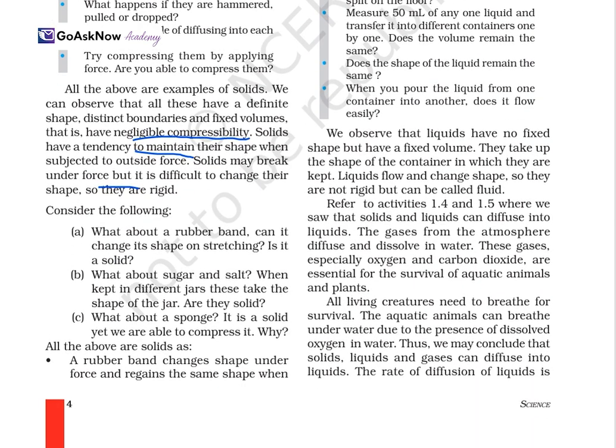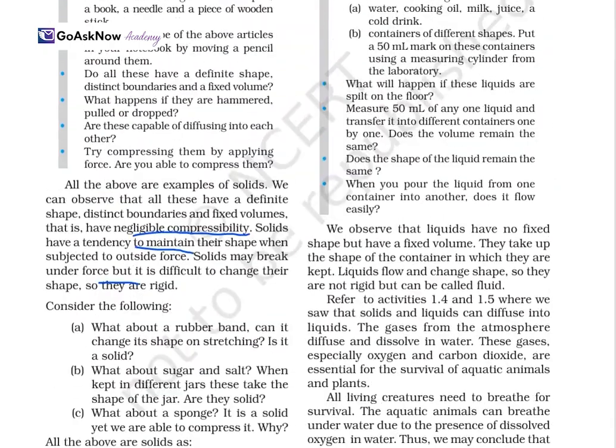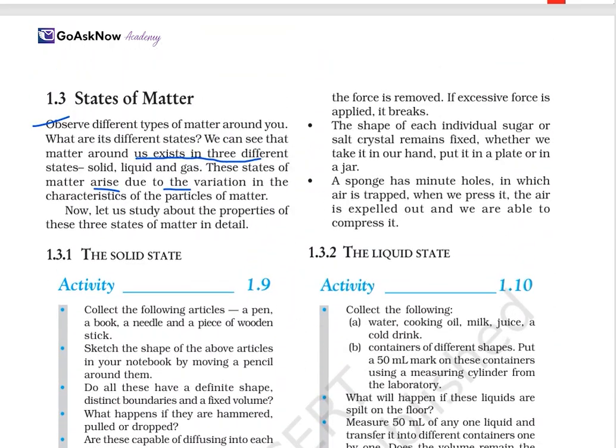Also consider the following: what about a rubber band? Can it change shape on stretching? Is it a solid? What about sugar and salt? When kept in a jar, they take the shape of the jar. Are they solid? Okay. What about a sponge? Is it a solid? So all of the above are solids. A rubber band changes shape under force and regains the shape again when the force is removed. If excessive force is applied, it breaks. So although it changes shape, it is a solid in nature only.